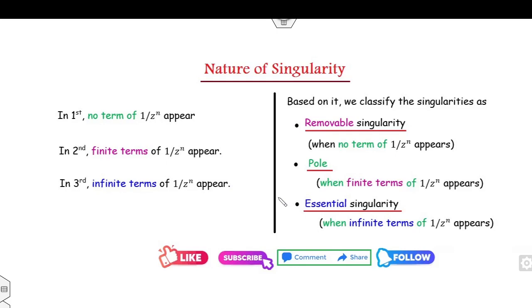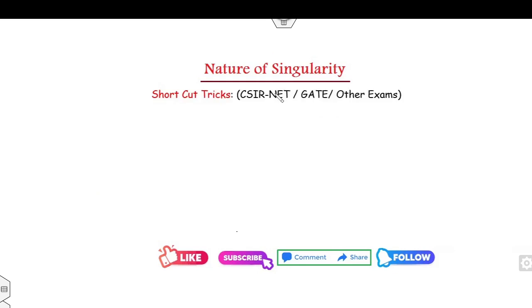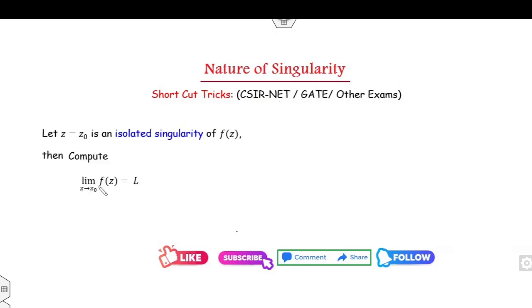I will explain with the help of numerous examples in this lecture. But remember students, if you are in competitive examinations like CSIR NET, GATE and other examinations, you can compute the limit of f(z) at the point z equal to 0 and check the nature, whether the limit is infinite, whether the limit is finite, or whether the limit does not exist.